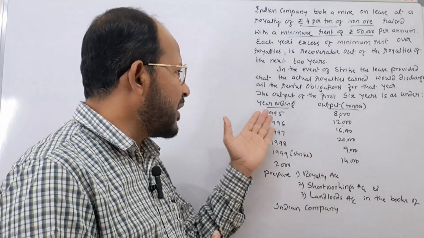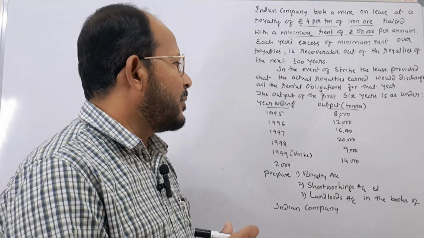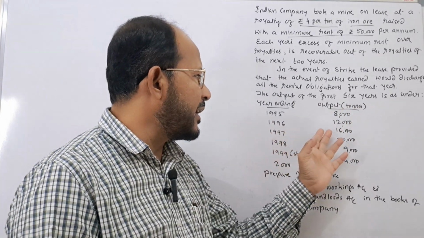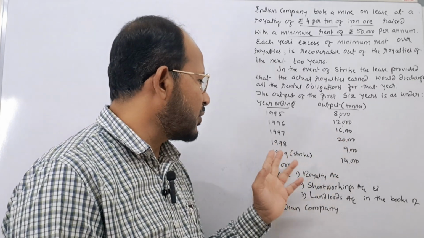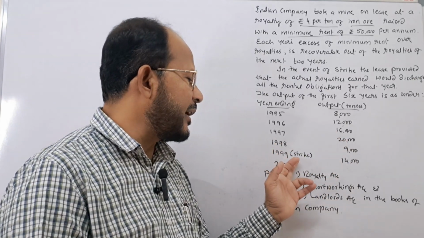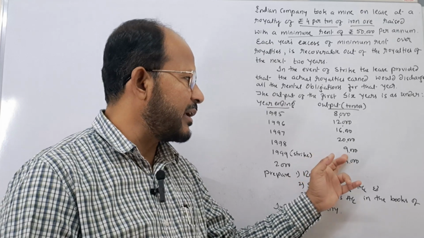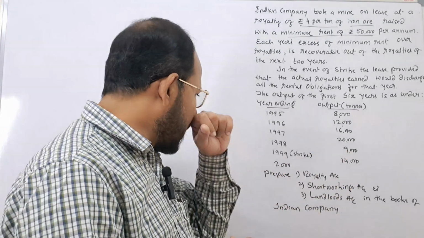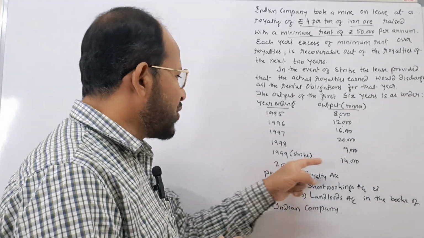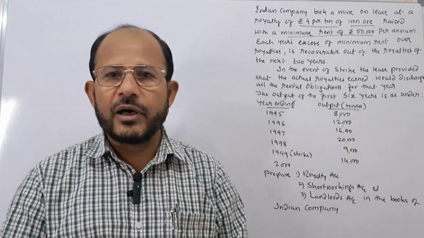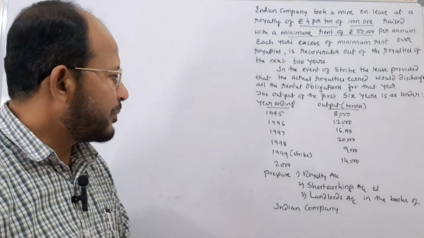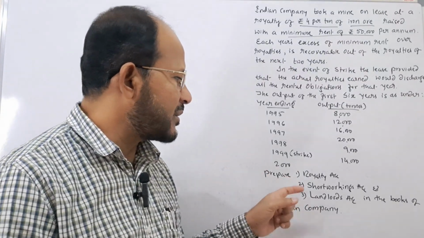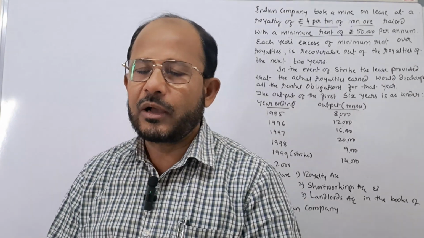In the first year, 8,000 tons of minerals were extracted. In the second year, 12,000, in the third year, 16,000, fourth year, 20,000, and in the fifth year, there is a strike period. Because of that reason, you can see here the output has gone down to 9,000. Next one is in the sixth year, 14,000 tons of iron ore was extracted. With the help of this information, we have to prepare royalty account, short workings account, and landlord account.